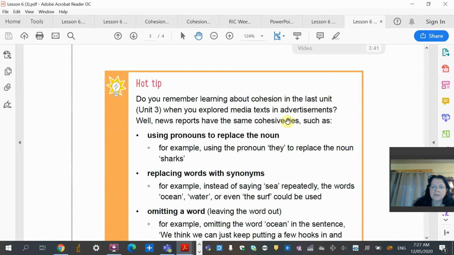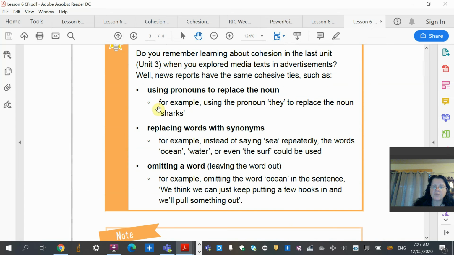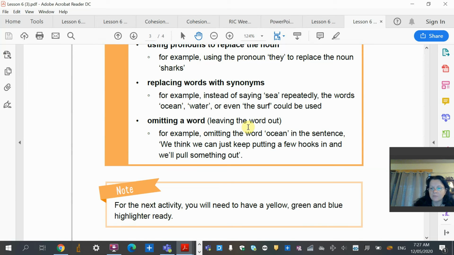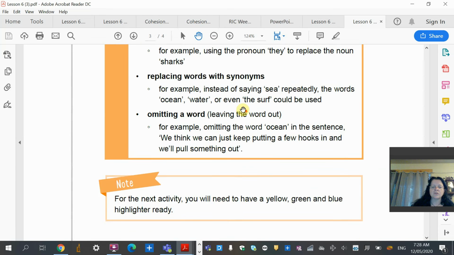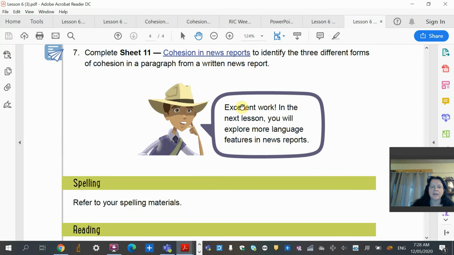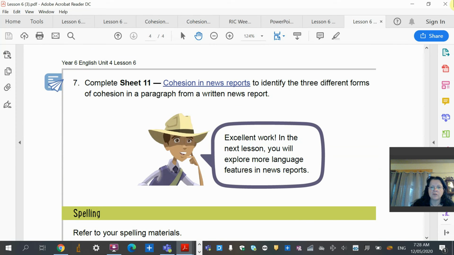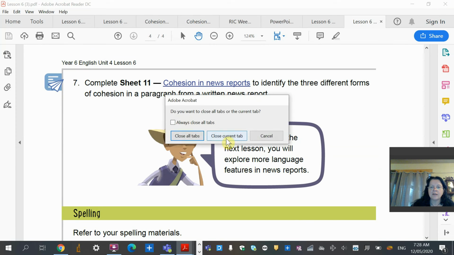So we did discuss cohesion in the last unit, and pronouns, where you use they, me, his, her in place of the person's name. Synonyms, always trying to find that word that means the same but that is better, more extended vocabulary. And omitting a word: sometimes in your writing, if you're using too many words, you can take words out and the sentence is better and can make sense. So be aware of those 3 factors in report writing, and then we'll jump in and we'll have a look at this cohesion in news report writing now.